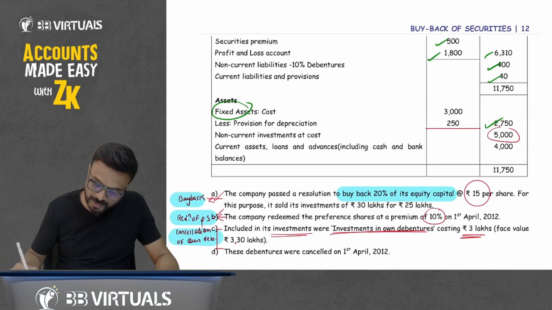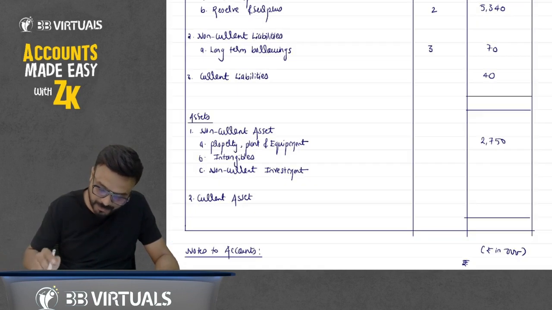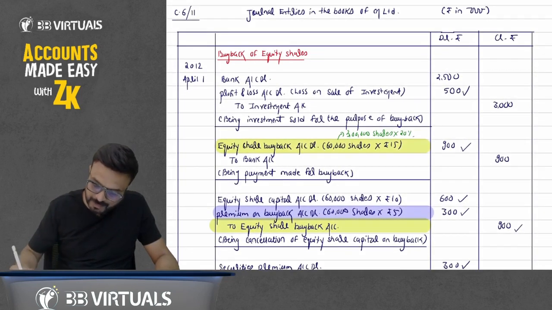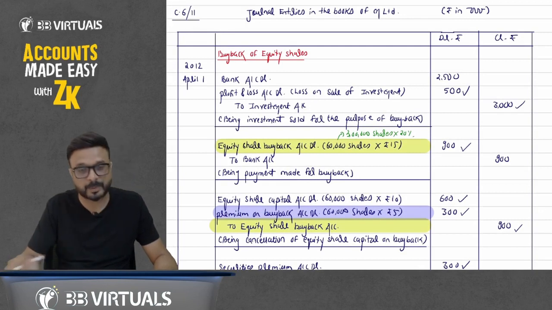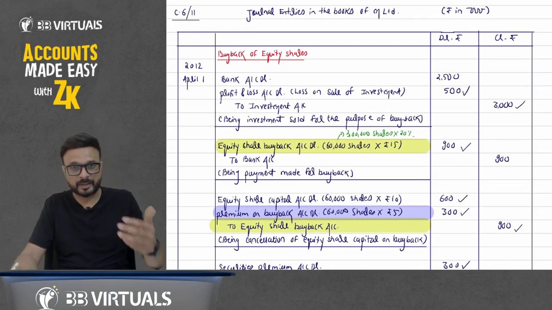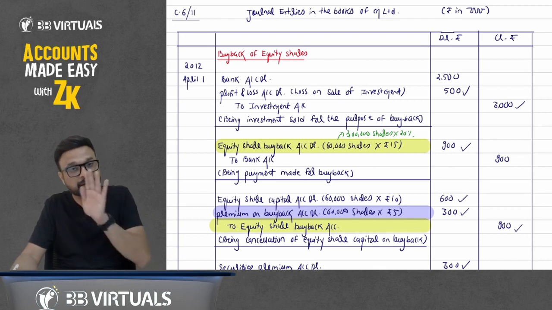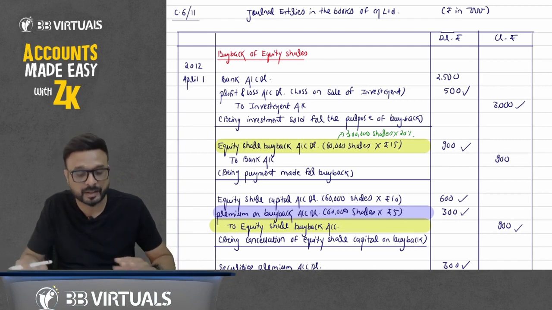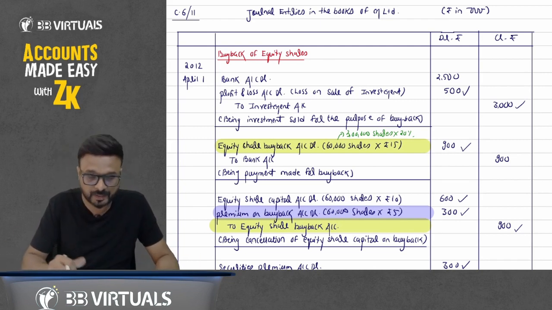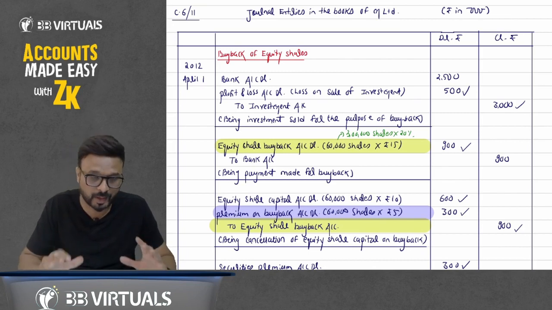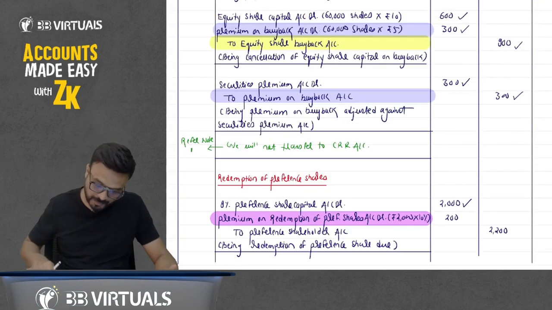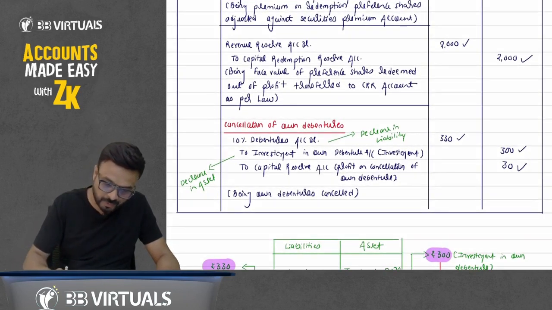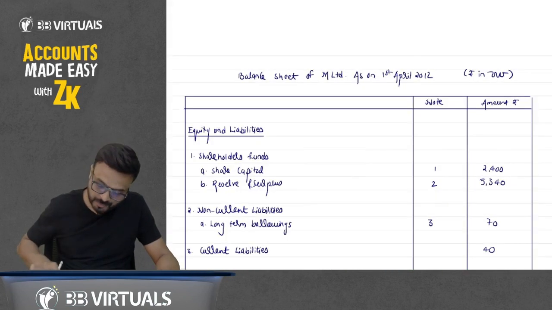Then you have non-current investment is 5,000, but what happened? Here you have sold some investment, na? So 5,000, you have credited by 3,000. Investment is an asset. When increase in asset, debit, decrease in asset, credit. You have credited here, it means there is a decrease in asset. So minus 3,000. You have now 2,000. Now here investment in own debenture is also a part of investment. So minus 300. So now you have balance 1,700. So write down here.